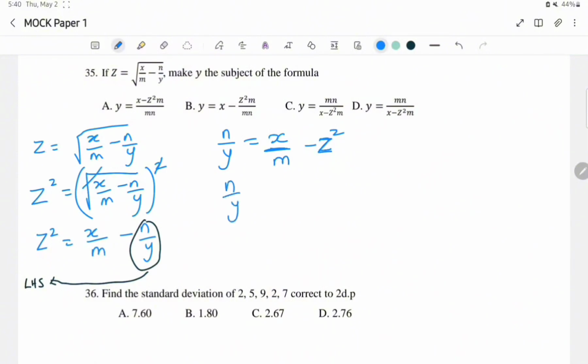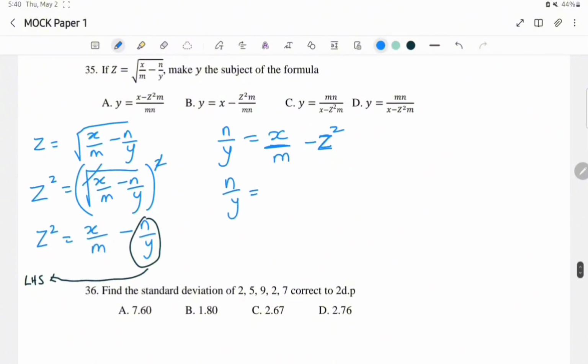So n over y equals, actually z squared is the same thing as z squared over 1. So the LCM of m and 1 is m. So m divided by m is 1. 1 times x is x, right? M divided by 1 is m. So z squared times m is z squared m. Now that I have a single fraction on either side, then I can cross multiply.